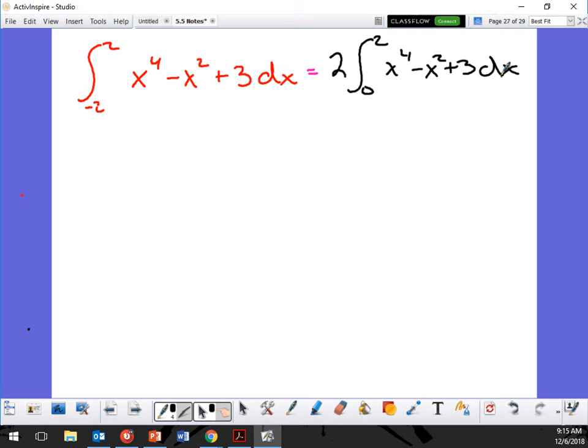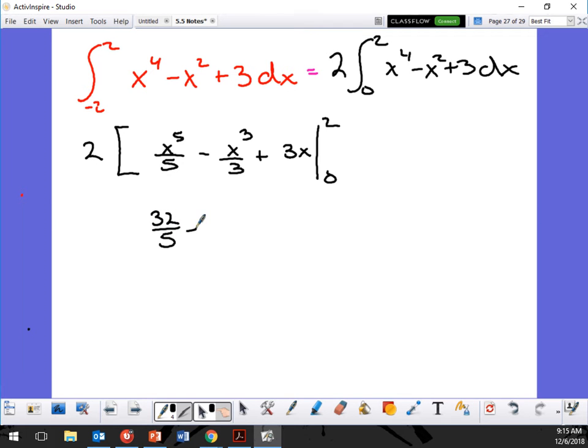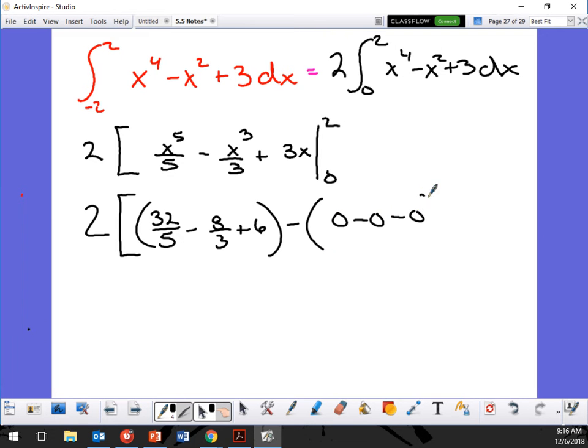All right, so it's going to be 2 times whatever the integration is. So let's go 2 times the integration, which is x^5 over 5 minus x^3 over 3 plus 3x, from 0 to 2. As I plug these in, I'm going to get 2 to the 5th, what's that one? 32 over 5 minus 8 over 3 plus 6. And that's going to be minus the other side, which is 0 minus 0 minus 0.